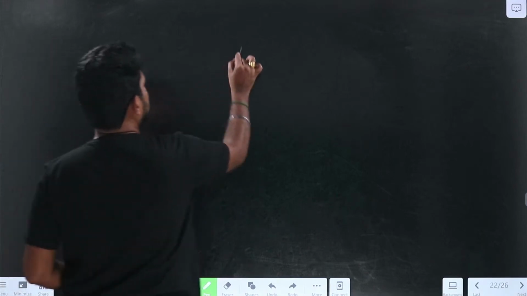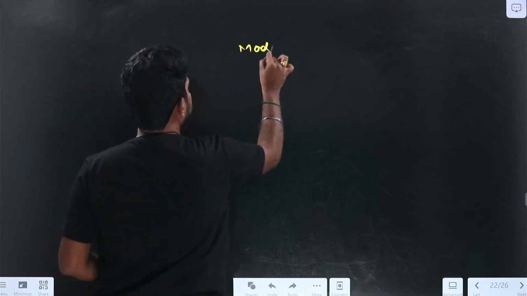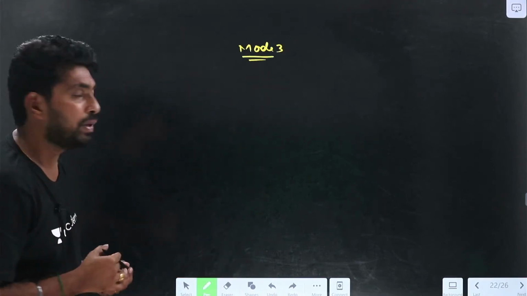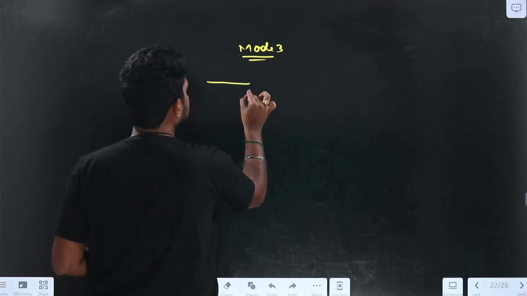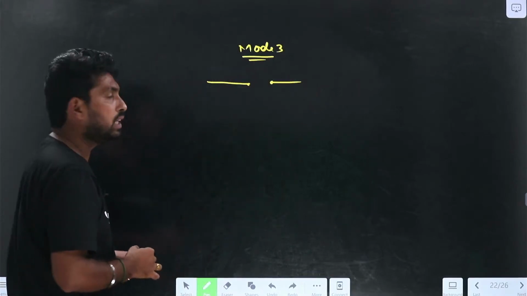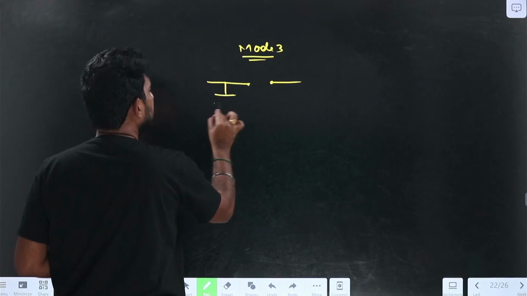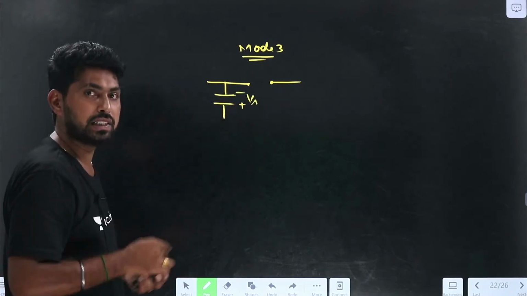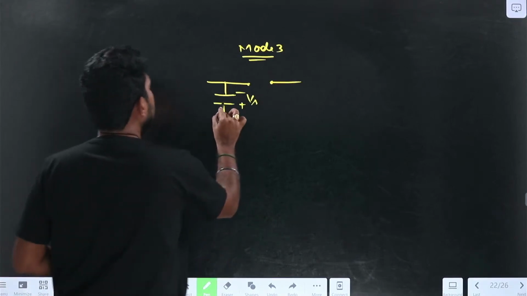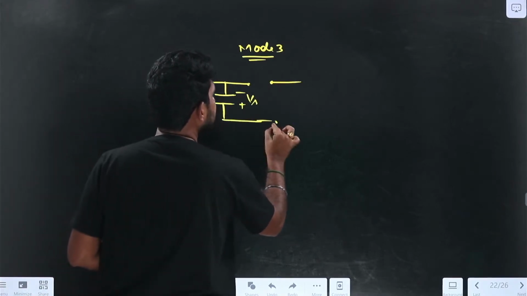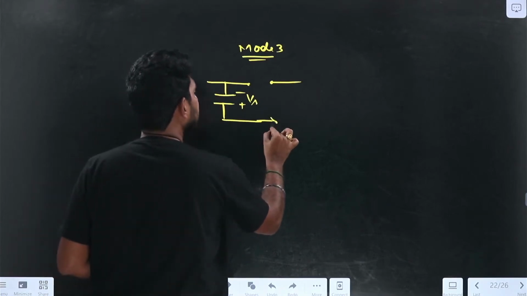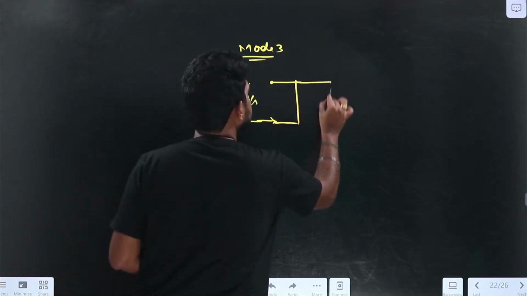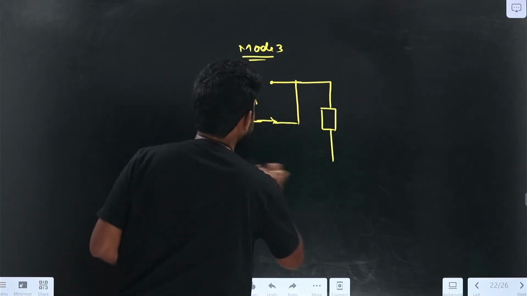Let me take mode 3. In mode 3, what is happening here? The main thyristor is in the off condition. The capacitor is charged to minus plus Vs, that is, it has changed to the reverse voltage. Now the auxiliary thyristor is in the on condition, right? The load is connected here.